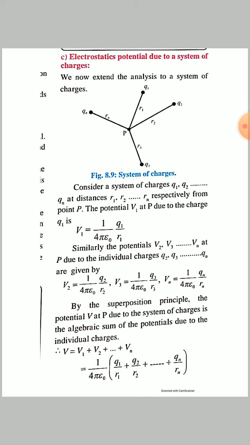Then the potential V1 at point P due to the charge Q1 is V1 equal to 1 upon 4 pi epsilon 0 into Q1 upon R1.